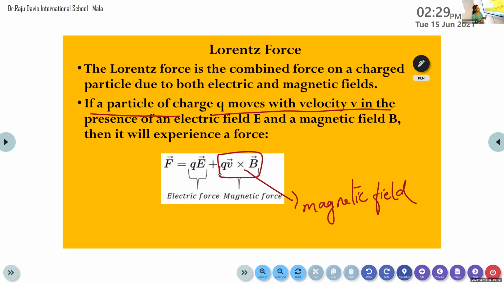What are the characteristics of the force exerted on a charged particle by the magnetic field? So what is the force exerted by the magnetic field on a charged particle?